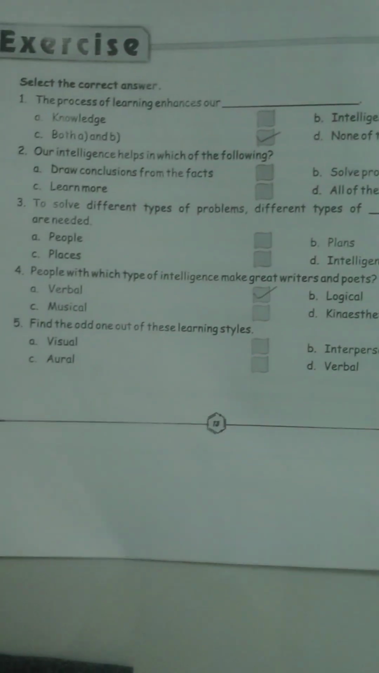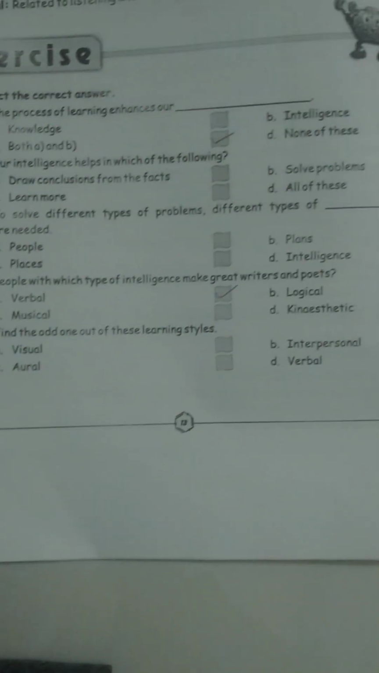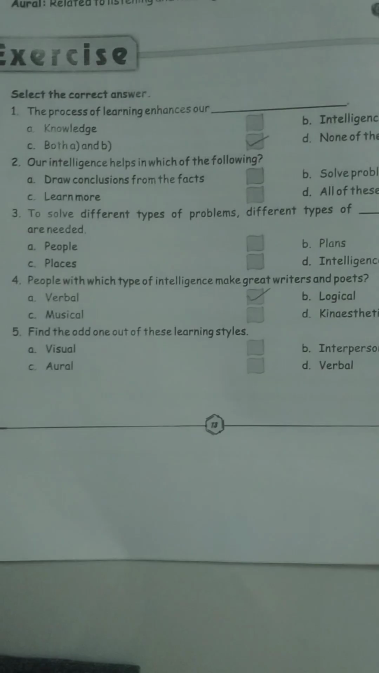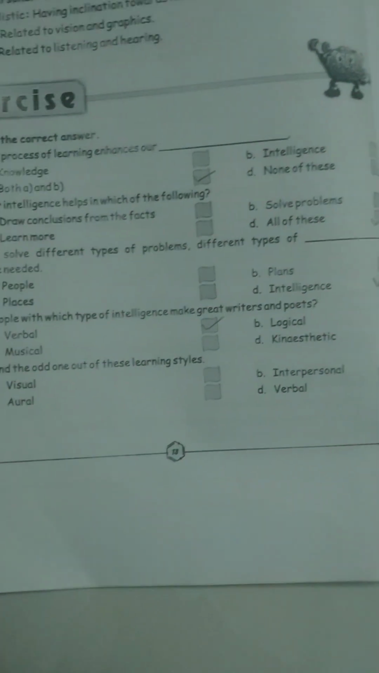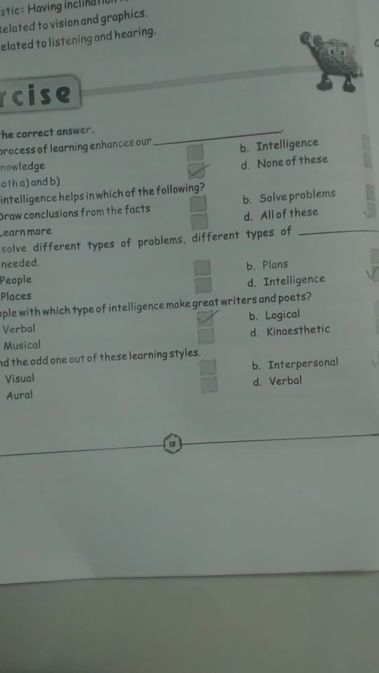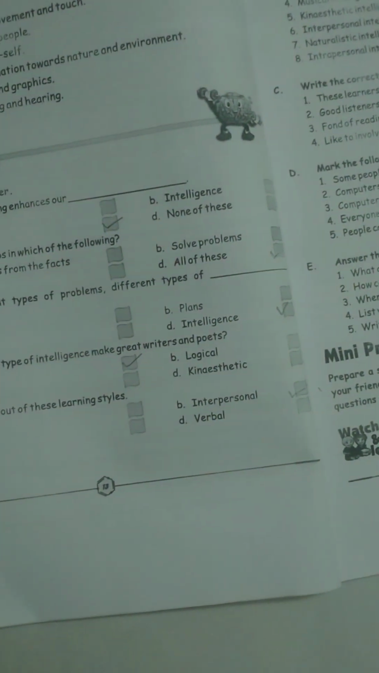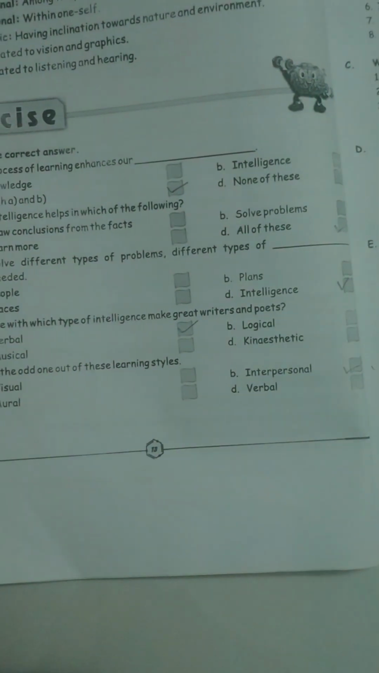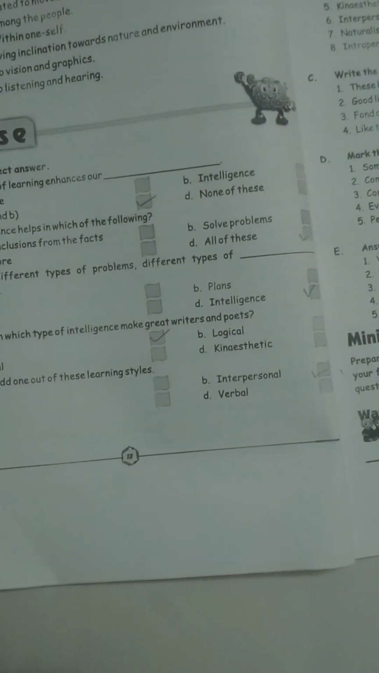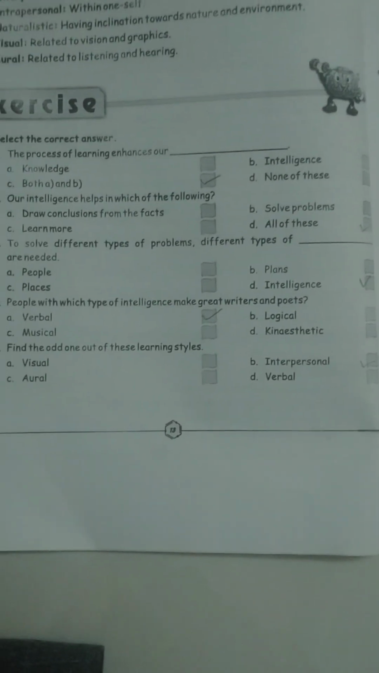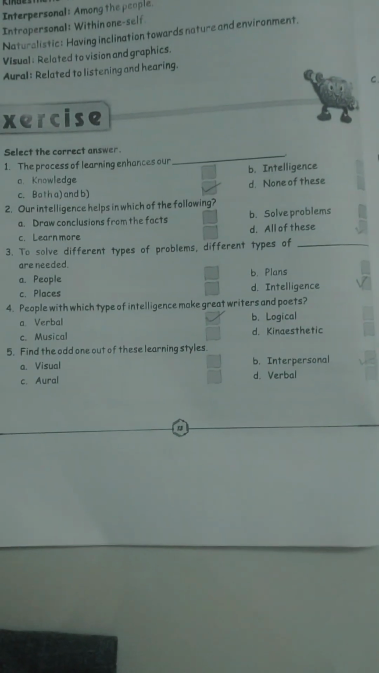The first question is select the correct answer. The first question, the process of learning and answers are dash. So the first answer will be both C and D. Sorry, C and B. The second one, AI helps in which of the following? So that is all of these. Then the third one, to solve different types of problems, different types of dash are required. So different types of intelligence are required.